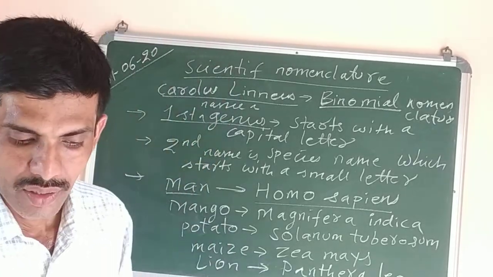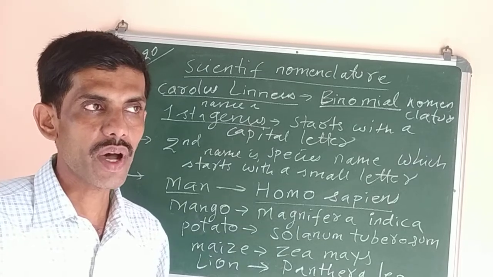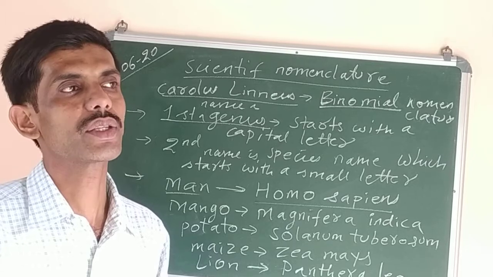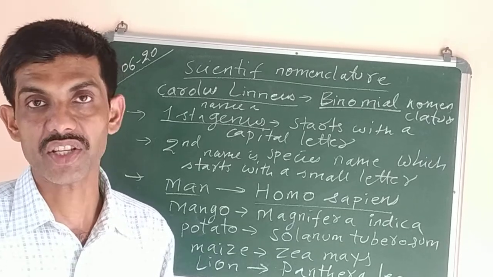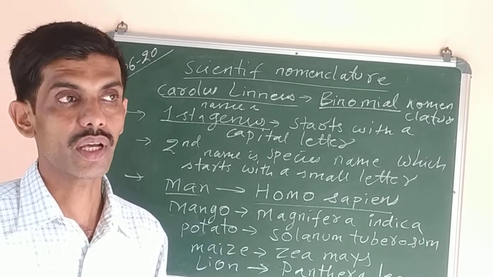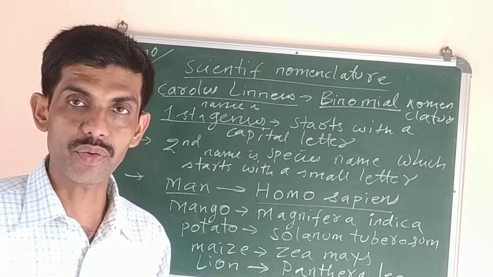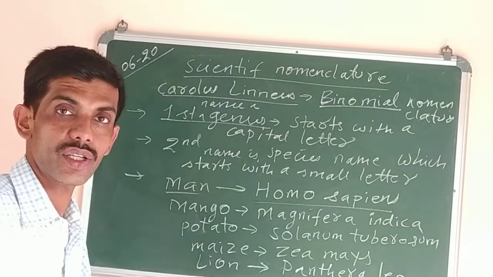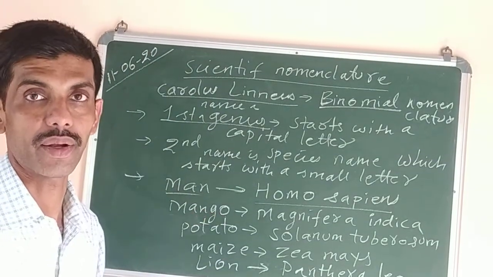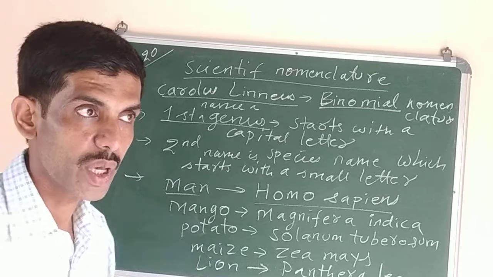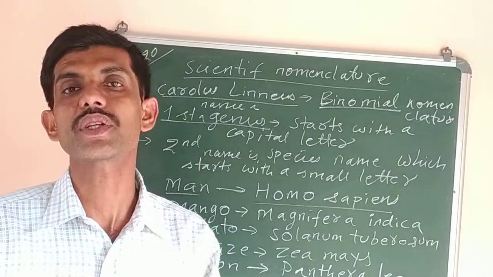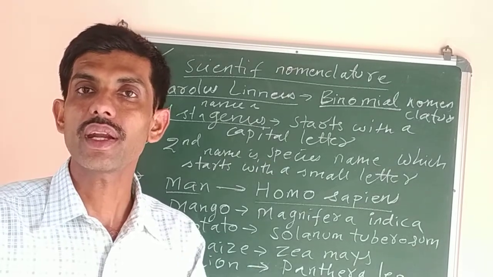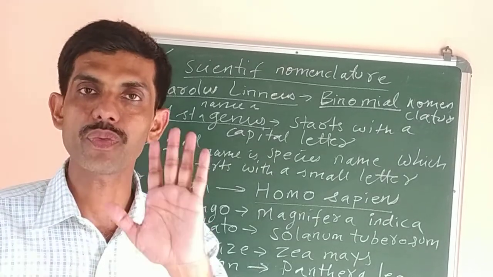So there was a need to adopt some better method of classification in which we could consider the cell structure, cytology, the physiology, and the mode of nutrition. These things were taken into consideration, and another scientist called R.H. Whittaker proposed the 5 kingdom system of classification, in which he divided the entire living world into 5 kingdoms.